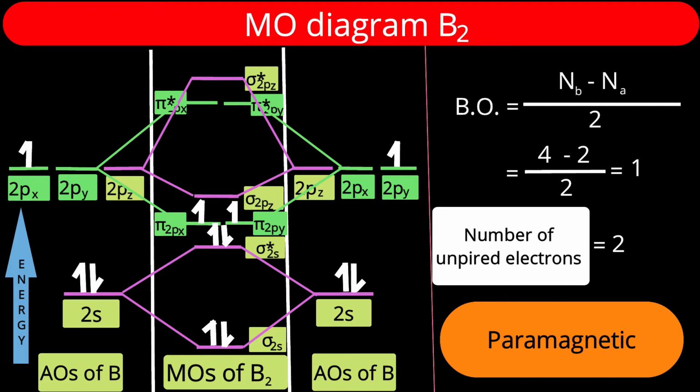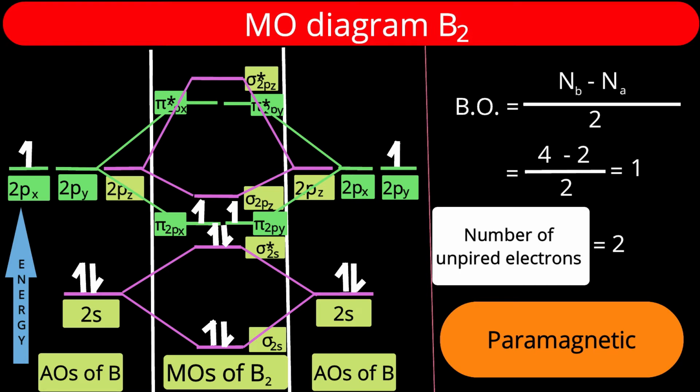So those 1s orbitals will not form molecular orbitals, meaning bonding or anti-bonding orbitals. But since 1s orbitals are part of the atom, they will be part of the molecule. So those 1s orbitals will remain non-bonding. The overlap integral will be equal to 0. The electron density in the atomic state and in the molecular state near the nucleus will be the same. So that is a non-bonding molecular orbital.